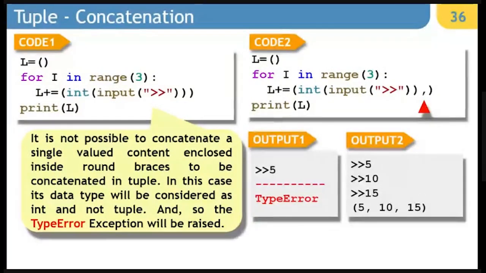Okay, so when I am saying L plus equal to, I am not actually making changes in L. Please do not understand it as that I am making change in the existing L. L plus equal to means L is equal to L plus. That means my old L got added with a single value and the result gets stored in L. So it is not modification in the same, but it is a new tuple getting assigned. Okay, so that is the meaning of this.